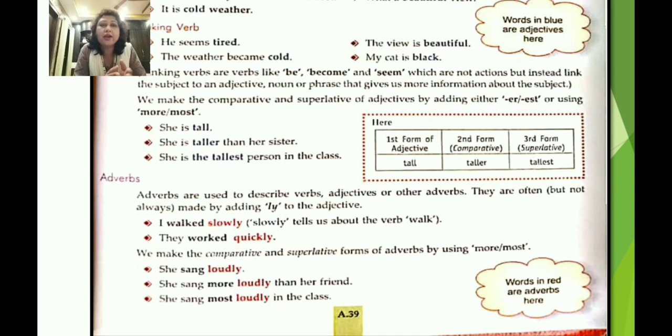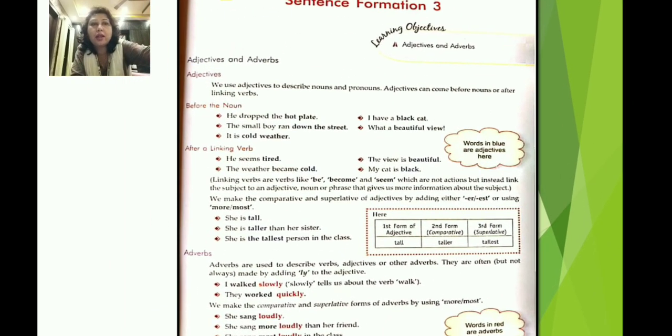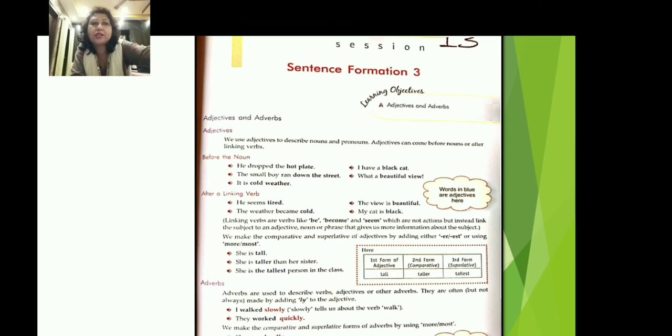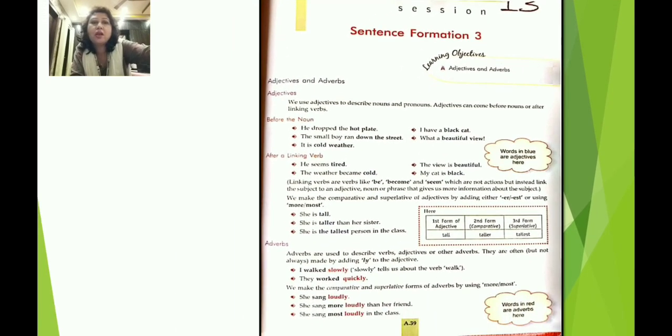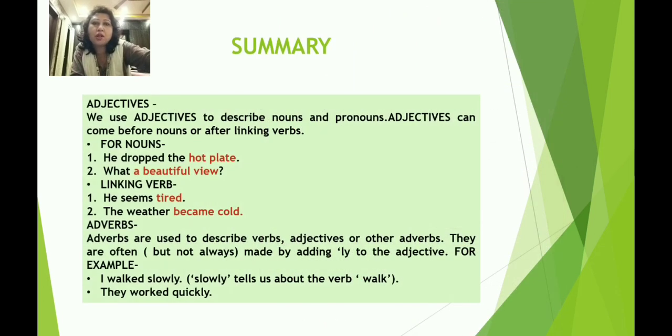Okay, now here you can see in the table the first form of the adjective is tall in the first example. The second form, the comparative, is taller, and the third form, the superlative, is the tallest. You know, the different degrees of comparison. Okay, so this was all about your session number 13, that is sentence formation 3 about the use of adjectives and adverbs. So let us do a small summary.